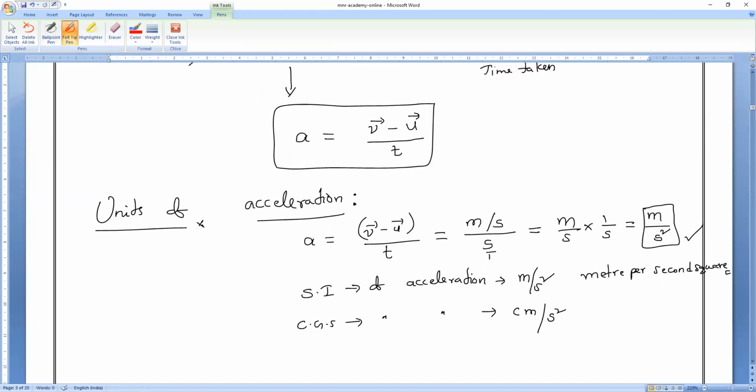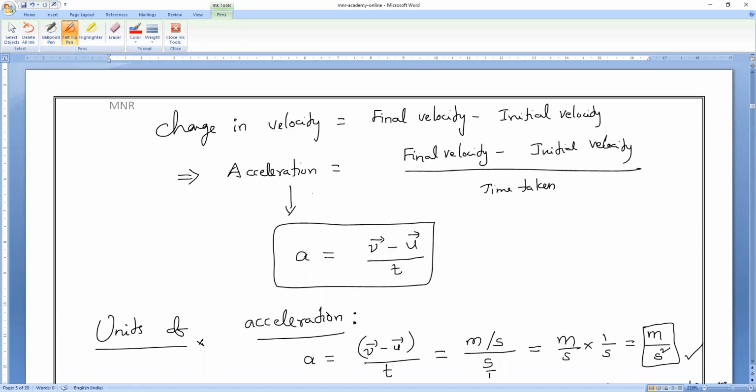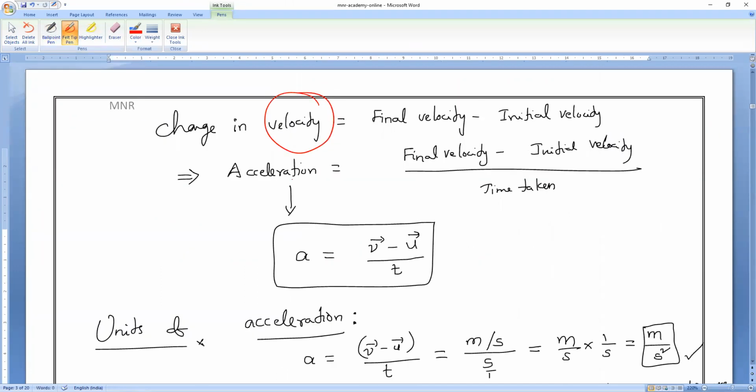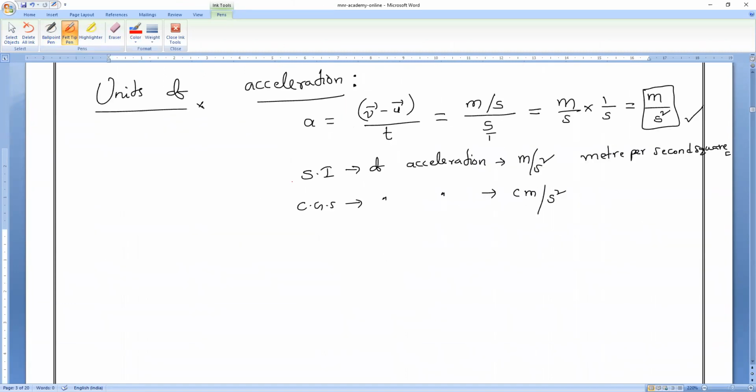Now you tell me. Velocity is a vector quantity or scalar quantity? We all studied already. It's a vector quantity. If velocity is a vector quantity, then what about acceleration? Acceleration is also a vector quantity. So it has only magnitude or both magnitude and direction? Both magnitude and direction.